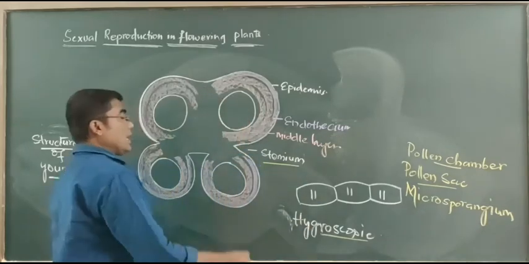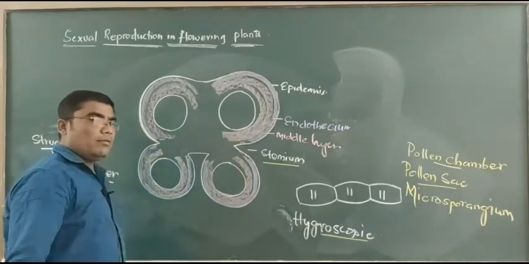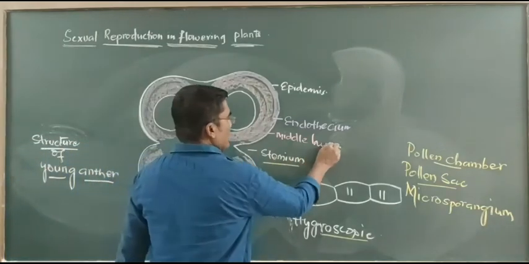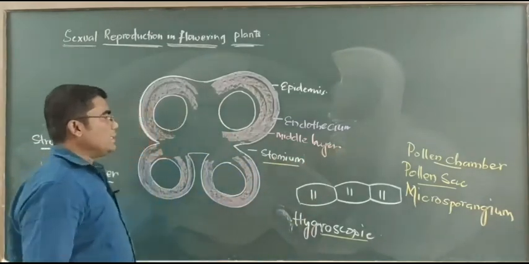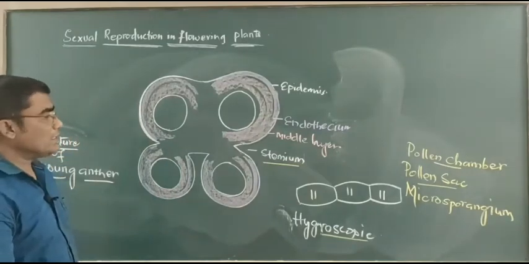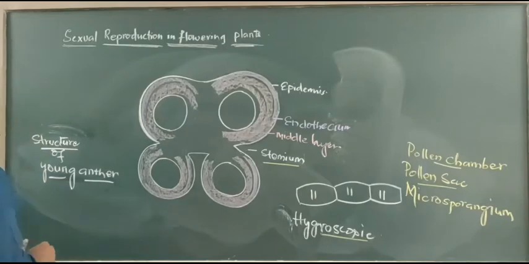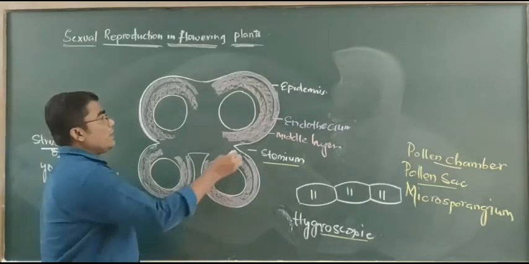In a young anther, the middle layer is very well developed and clearly distinguished, whereas in a mature anther, it disintegrates and degenerates. Afterwards, there is the innermost layer of the anther.